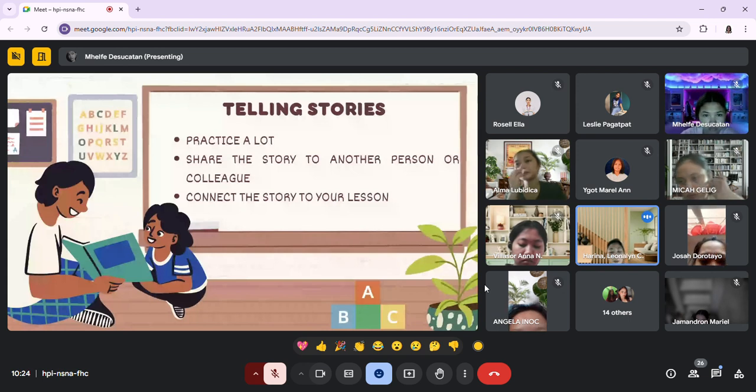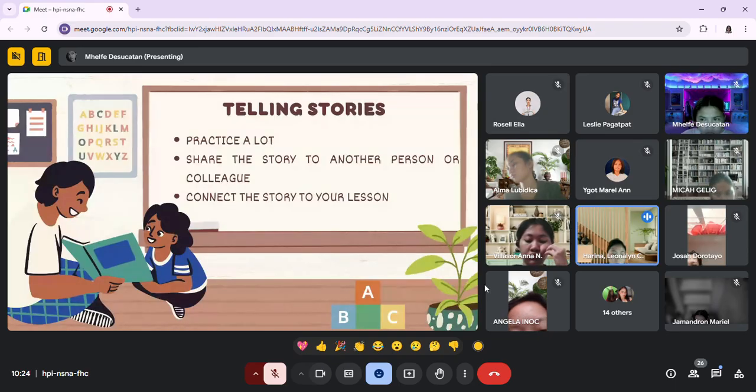So the next one is share the story to another person or colleague. Same as to practice a lot, sharing your story with someone else can help you find ways to make it even better. You will know the parts where you need some adjustment, and they might suggest new ideas or point out things that you could change. And the last one is connect the story to your lesson.